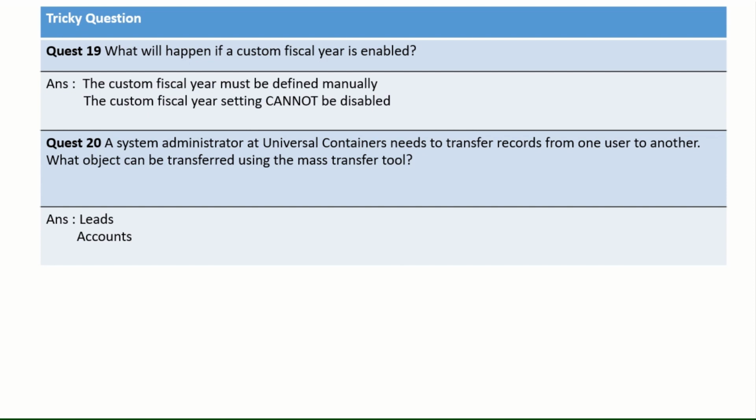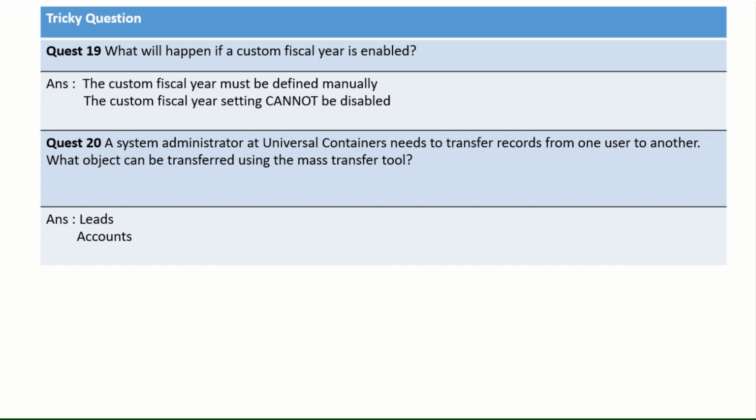The custom fiscal year must be defined manually. You can set it from January to December, or from 1st April to 31st March, based on the business or company profile, or based on geographic location. And the next one is that custom fiscal years cannot be disabled; it should stay.